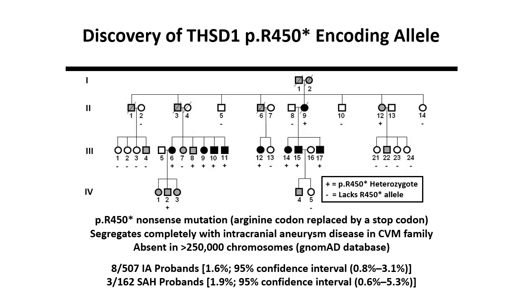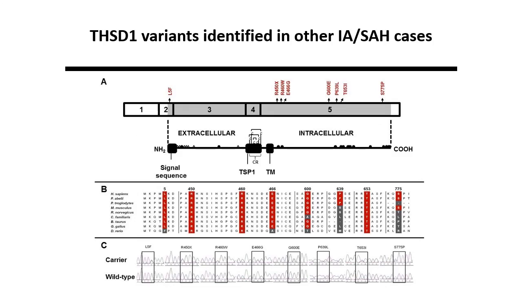THSD1 is an abbreviation for the thrombospondin type 1 domain-containing 1 gene. This gene encodes a poorly characterized protein. When we first discovered the nonsense mutation in the CVM family, there were very few scientific reports describing this gene, where its characterization was largely restricted to its potential role as a tumor suppressor.